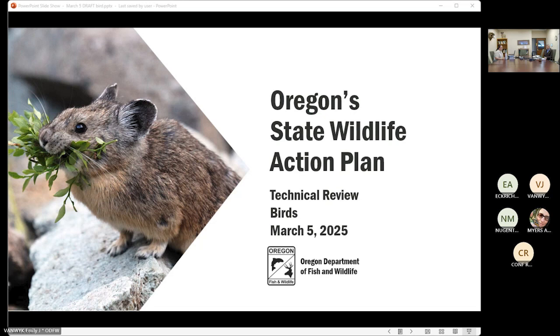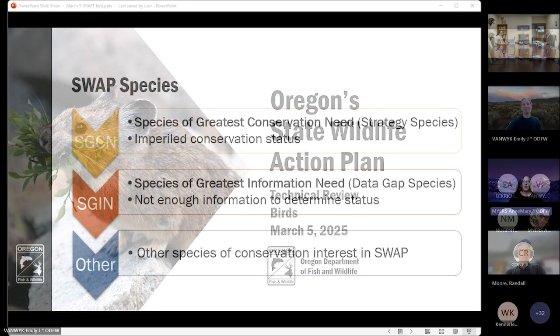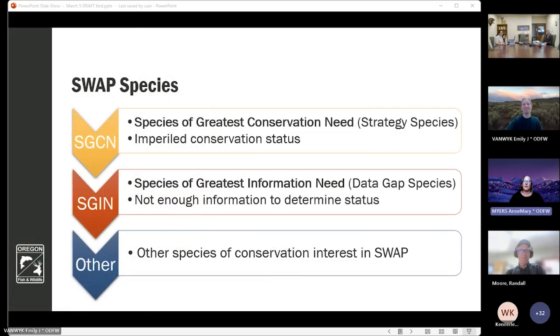So good afternoon, everyone. As we get started, I wanted to provide a refresher of the three broad categories of State Wildlife Action Plan species. ODFW used a process intended to be transparent, robust, and repeatable to identify species included within our SWAP. We'll walk through each of the categories on the screen to provide better information on what these classifications mean, how we're using them, and how you can help refine our draft.